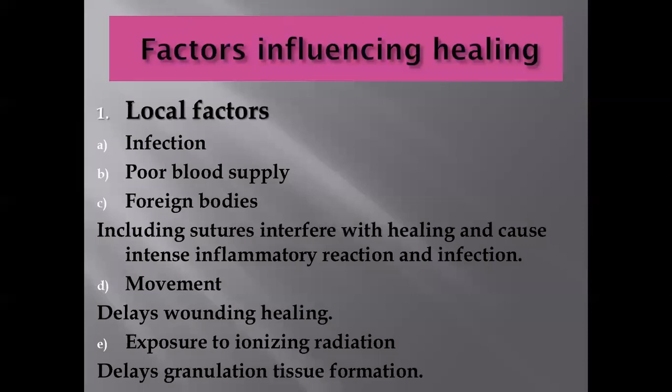Some movement is necessary for the circulation of the blood, but when undue movement is taking place at the flexor surface, it also delays the healing of the wounds which are present on different surfaces. Other factor is exposure to ionizing radiation. Always ionizing radiation delays the granulation tissue formation. So it is always necessary to avoid the radiation during the phase of the healing.